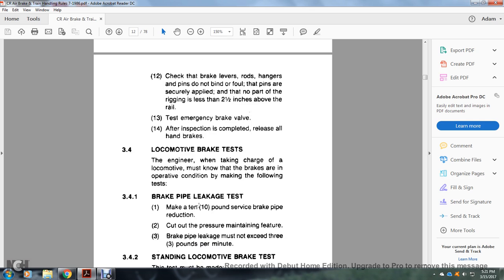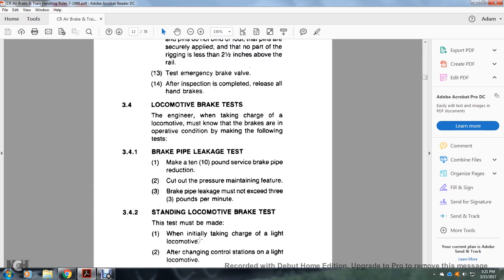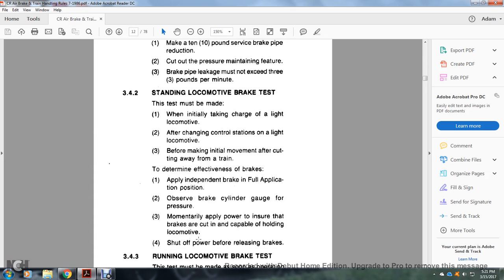Locomotive brake test. The engineer, when taking charge of the locomotive, must know that the brakes are in operative condition by making the following tests. 3.4.1 Brake pipe leakage test: make a 10-pound service brake pipe reduction, cut out the pressure, and maintain the feature. Brake pipe leakage must not exceed 3 pounds per minute.